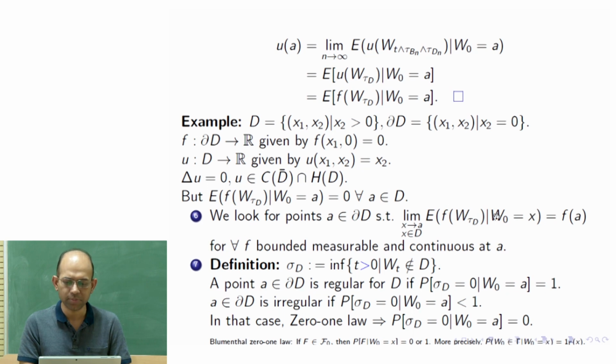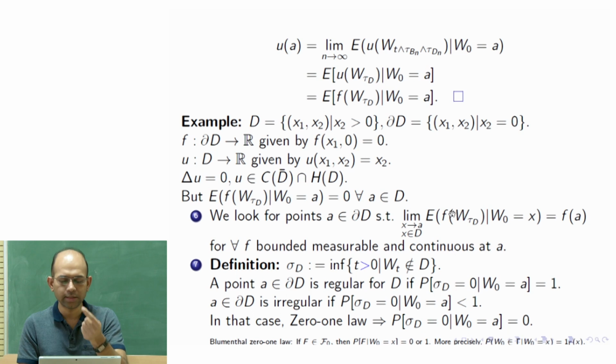This is a function of x, because this is the conditional expectation of f of W at tau D, that means the evaluation of the function at the position where Brownian motion hits the boundary.